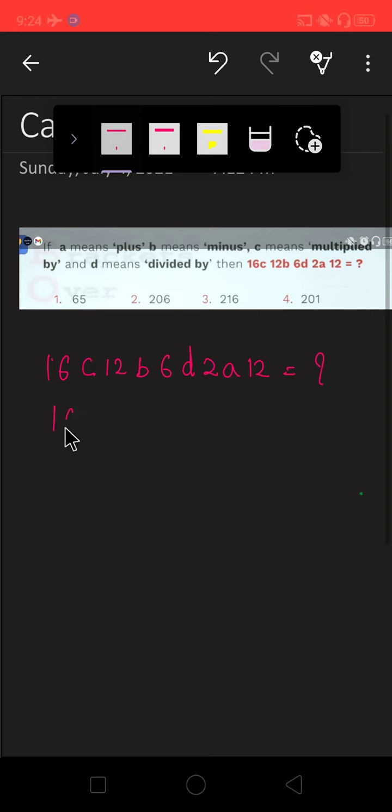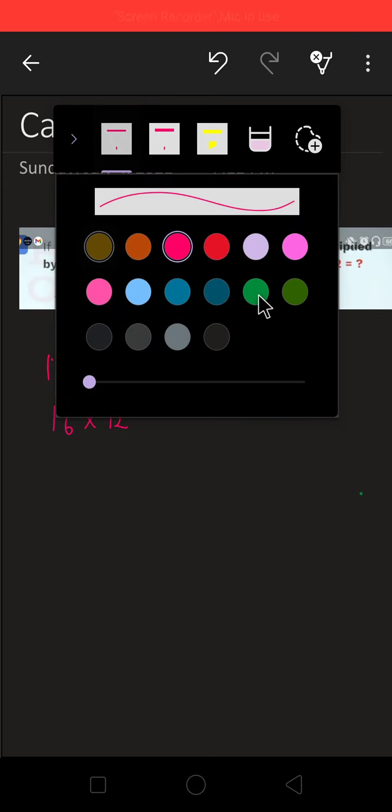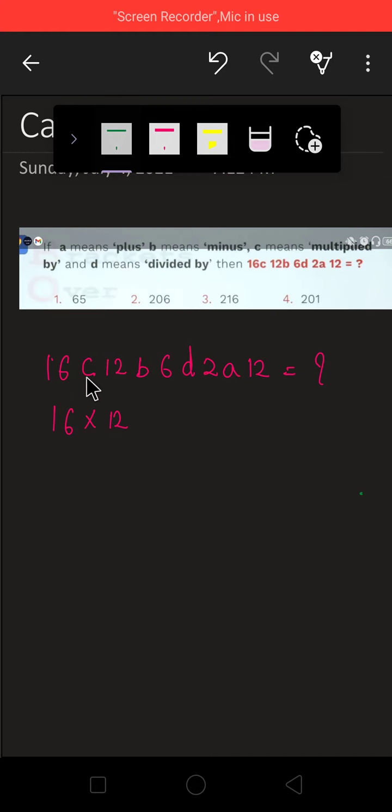16C, C means multiplication, B means minus, 6, D means divided, 2, A means addition, this is 12.